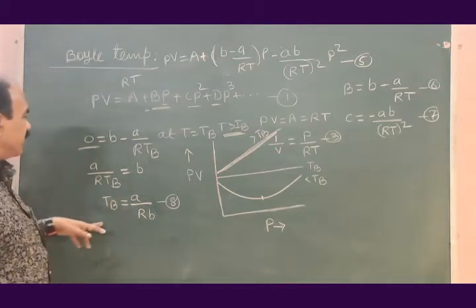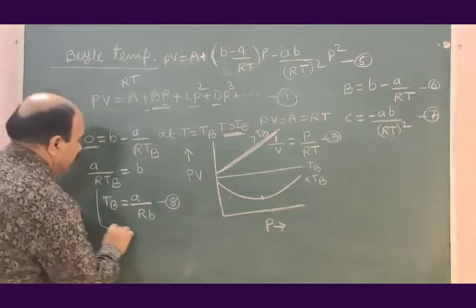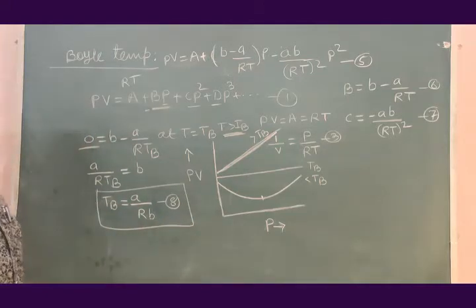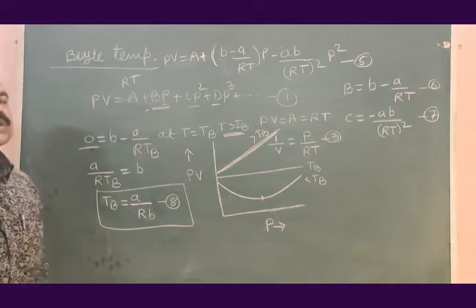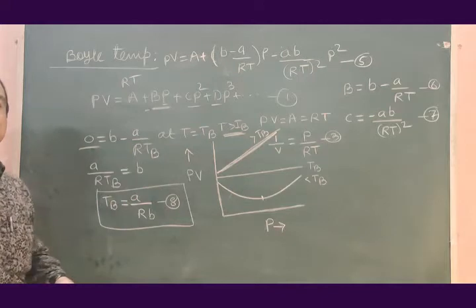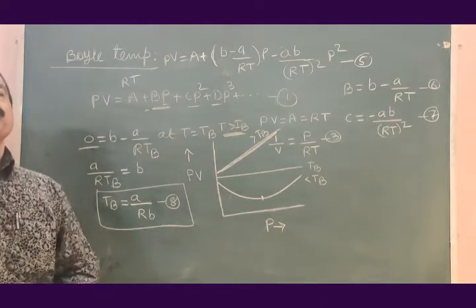So the expression for boil temperature is this: TB is equal to A divided by R into B. A and B are constants. These constants are different for different gases, and therefore this boil temperature is also different for different gases.